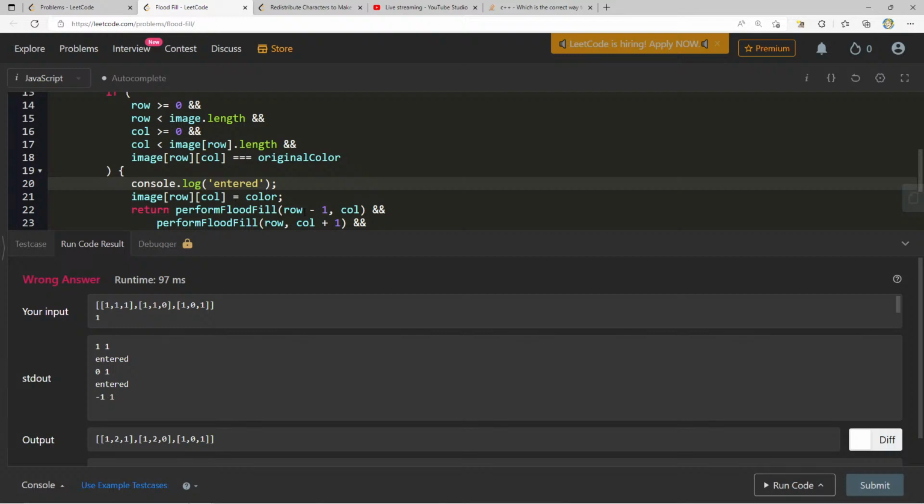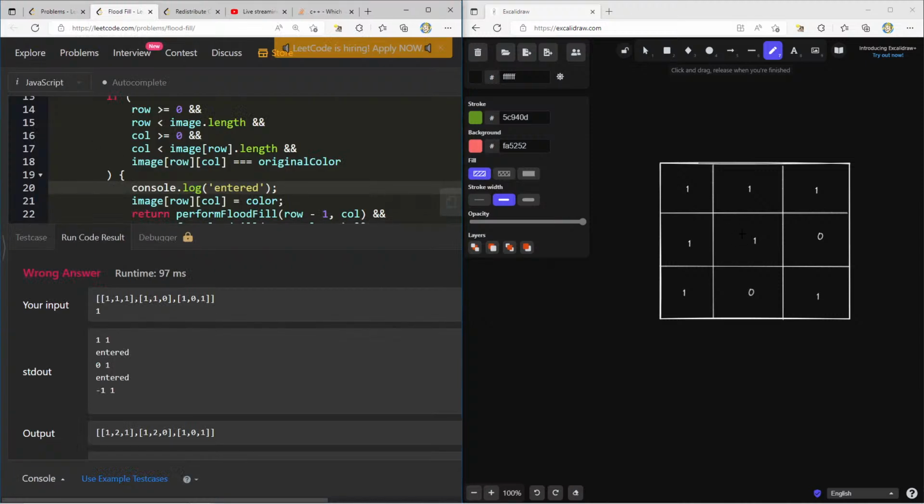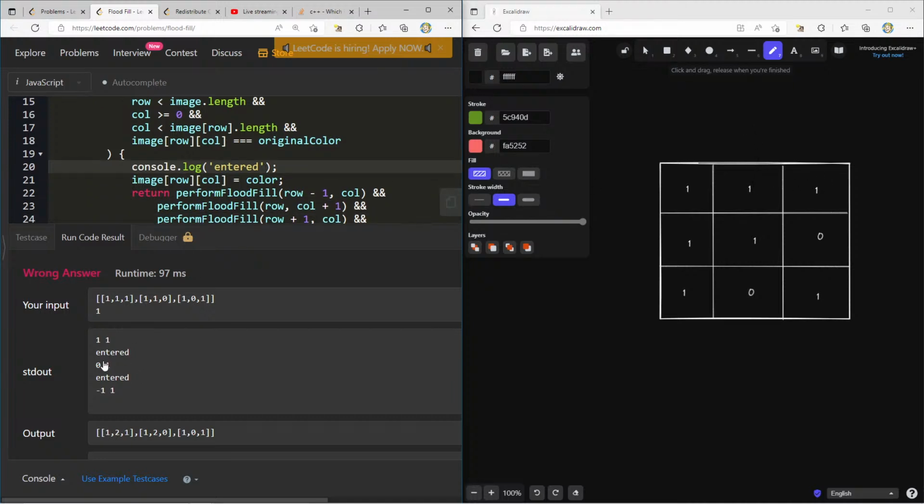And we go to row -1. Okay, that's 0, 1. Okay, we tried to go up. That didn't work. Now we come back down. We should go right. It only happened once. Why did it only enter twice? Why didn't it continue going all the way through?